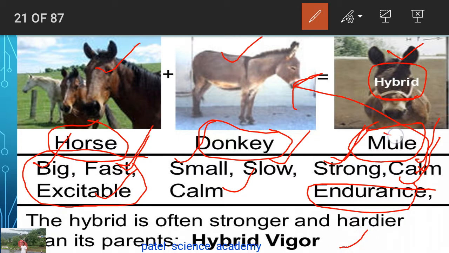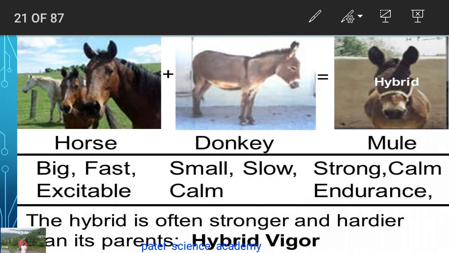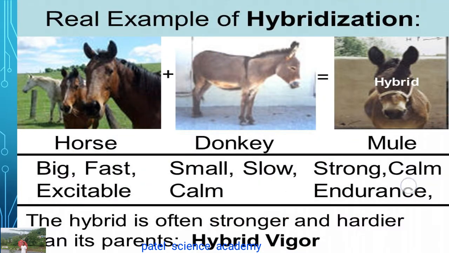So you can see this mule as a hybrid is stronger, taking some characters from this parent and some characters from this parent. This is called hybrid vigor. So you can remember this example, the example of the donkey and the horse to produce the mule.